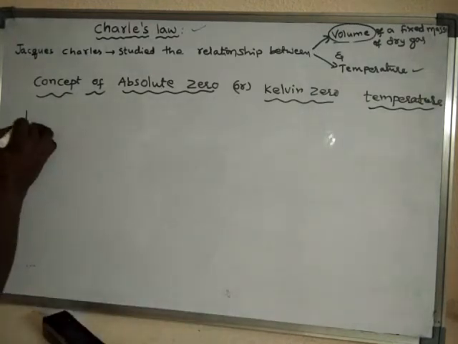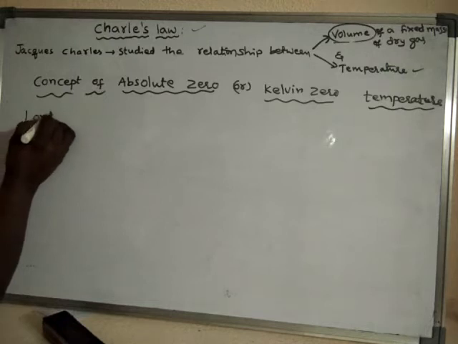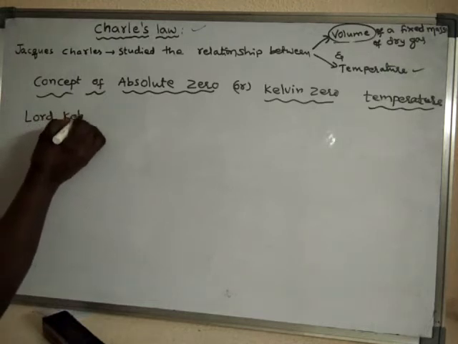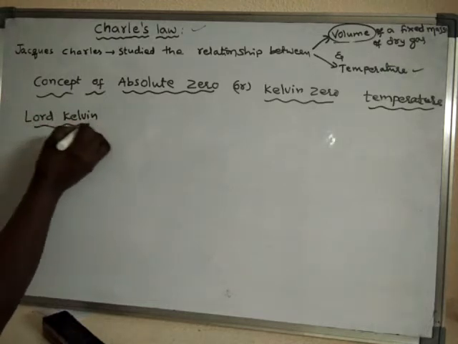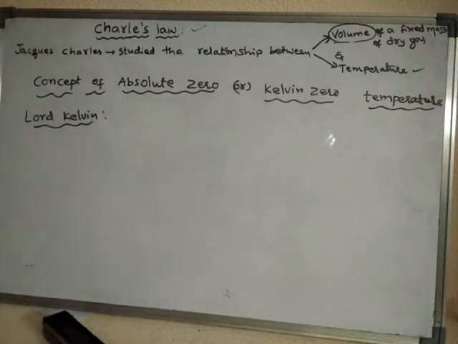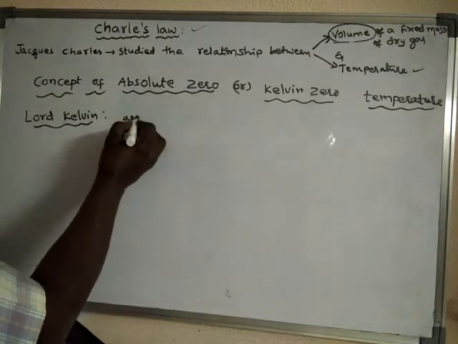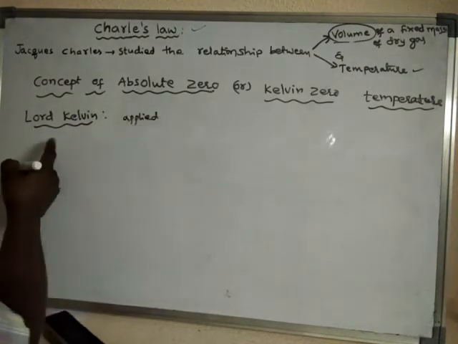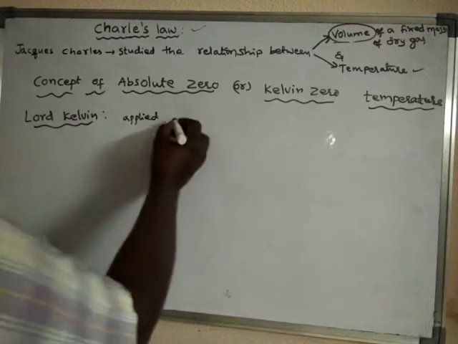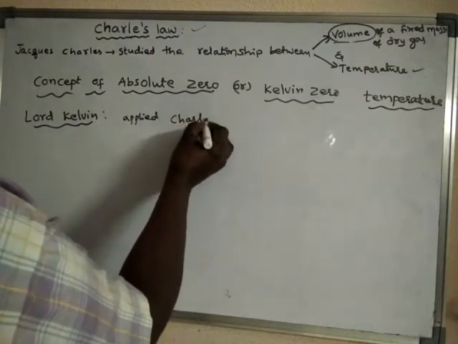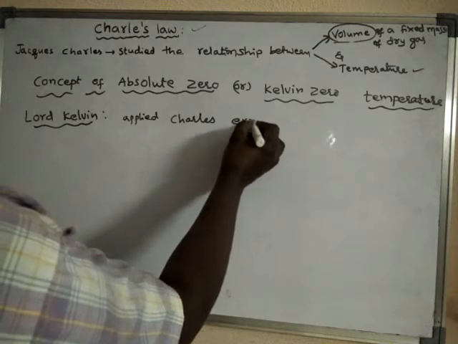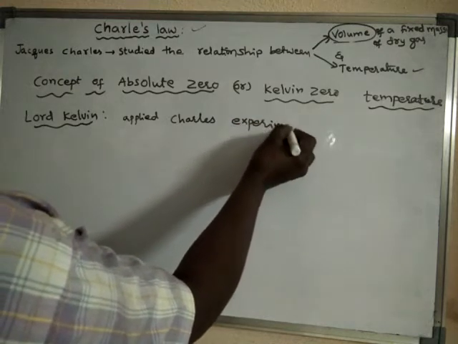A scientist known as Lord Kelvin applied Charles' experimental results.